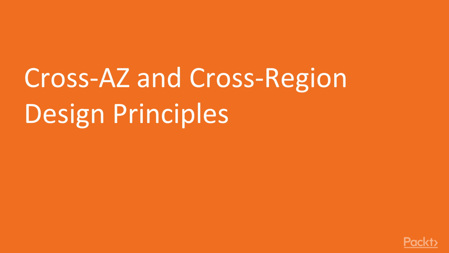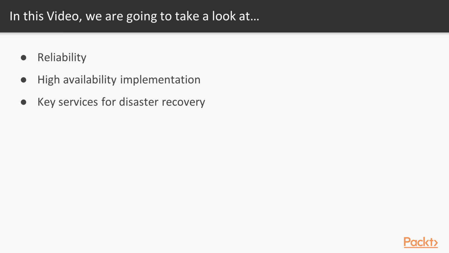Let's start with cross-availability zone and cross-region design principles. We are going to talk about reliability, we are going to talk about high availability and implementation, and key services to take into account for disaster recovery design of our architecture.